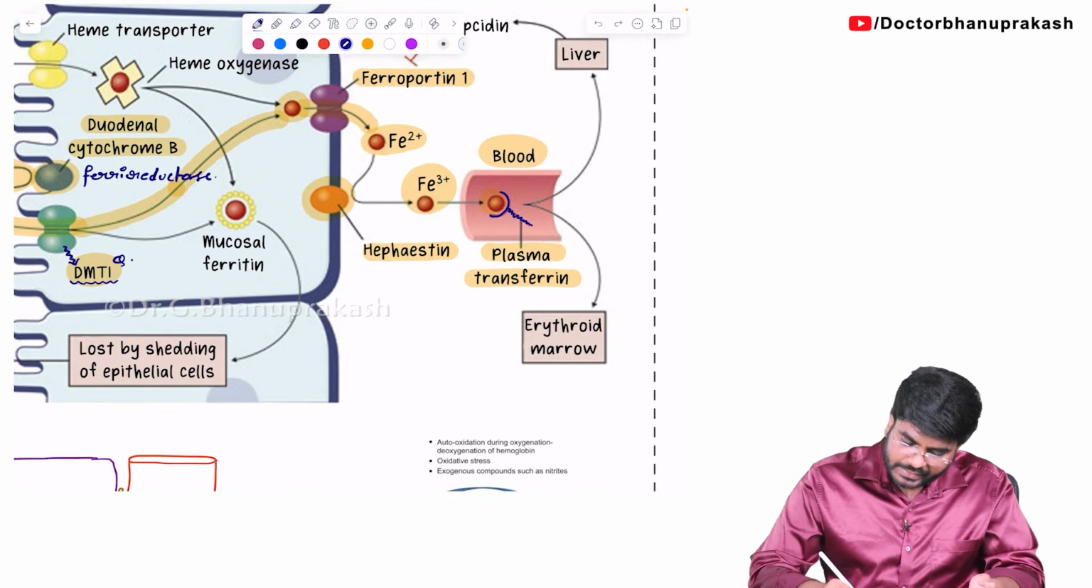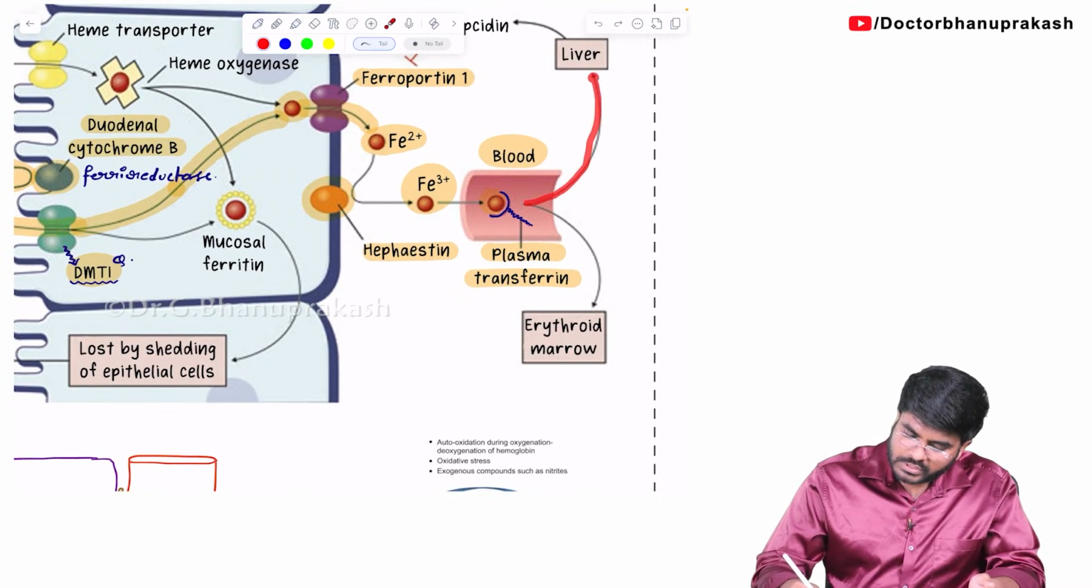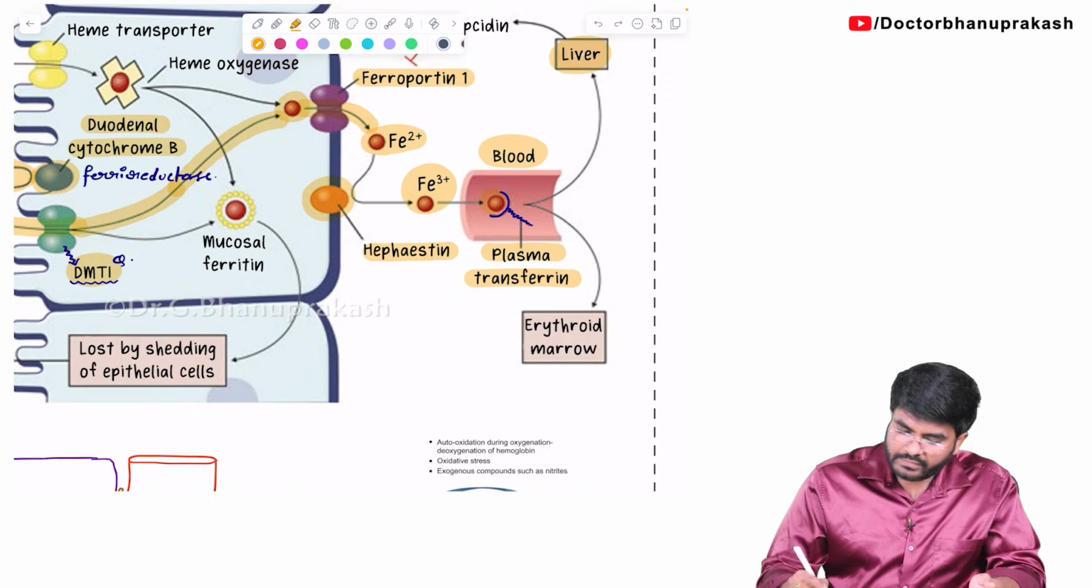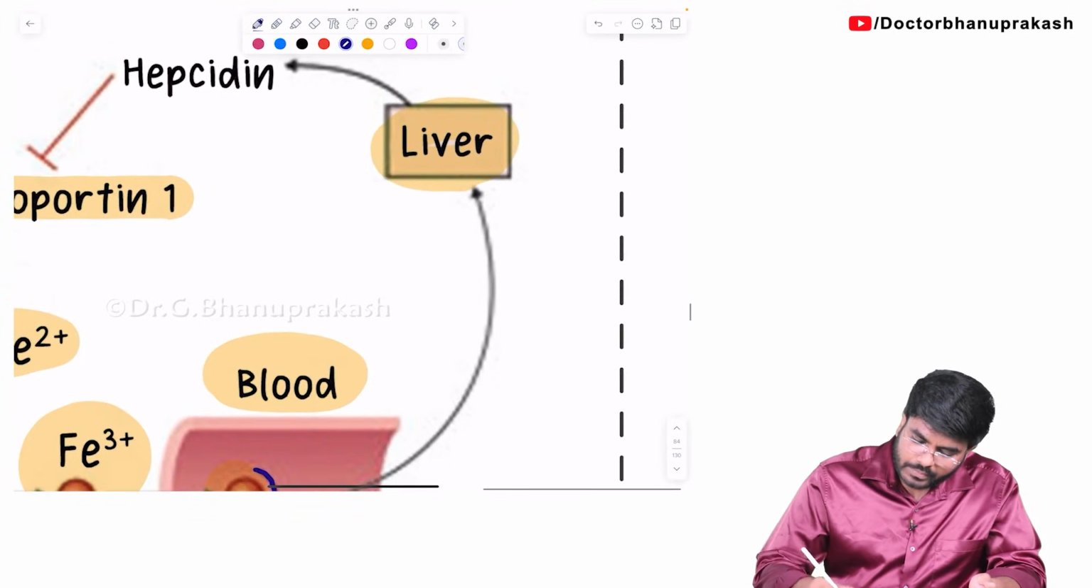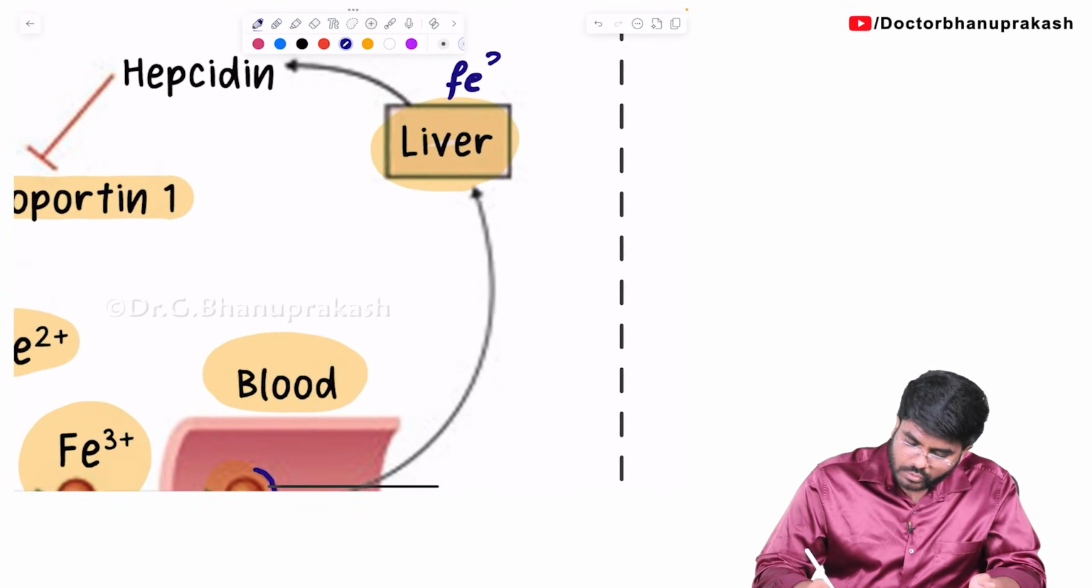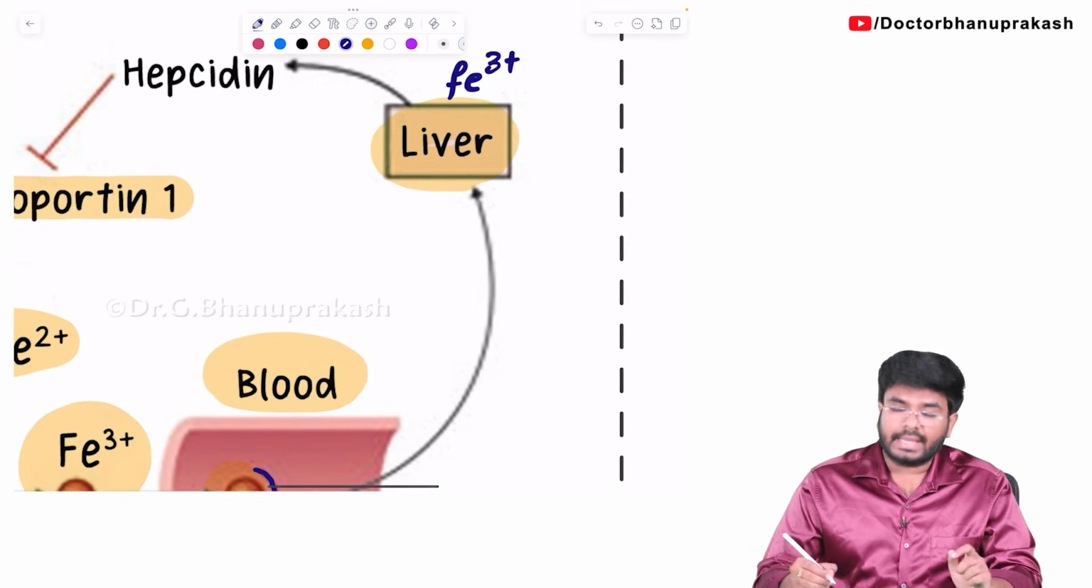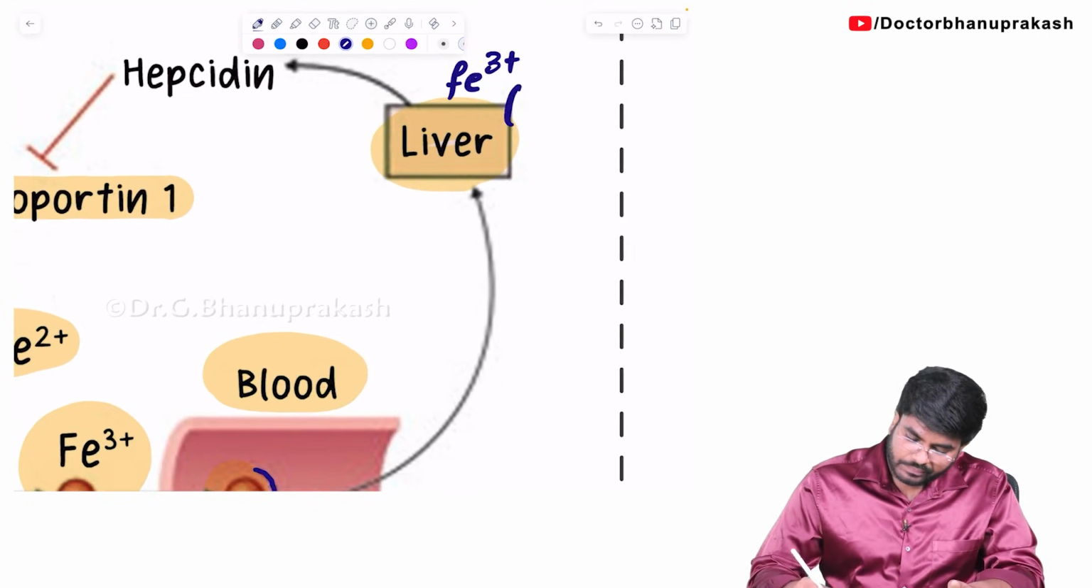See what it is doing? It is transporting the iron to the storage site, that is the liver. So in the liver, iron will be stored. In which form? In the liver, the iron is stored in the Fe3+ form. This iron which is stored in the liver is called ferritin.